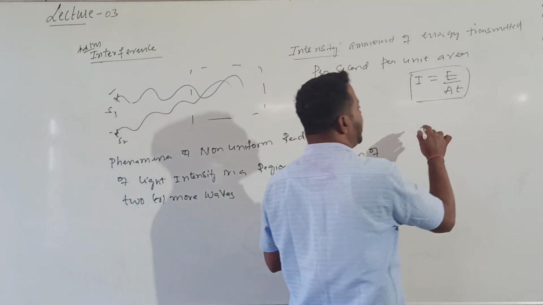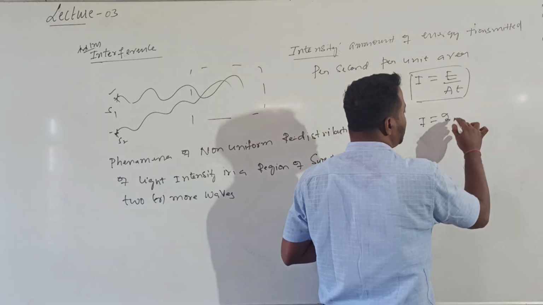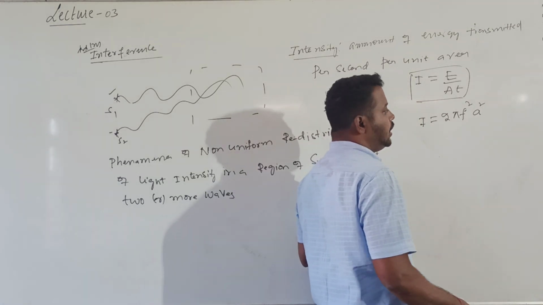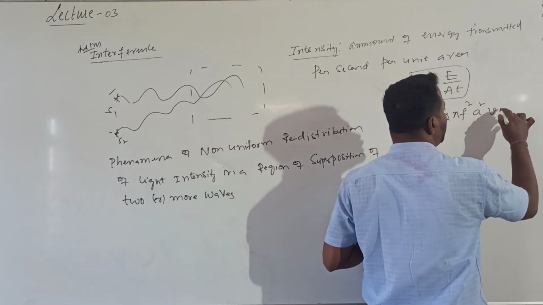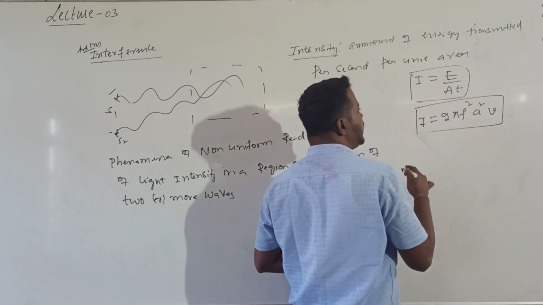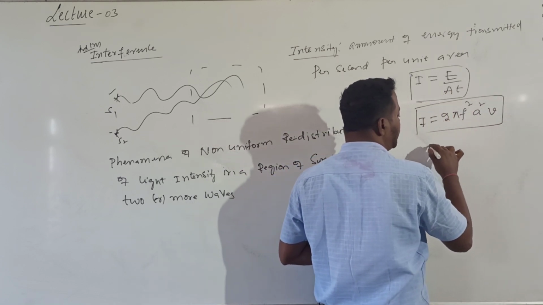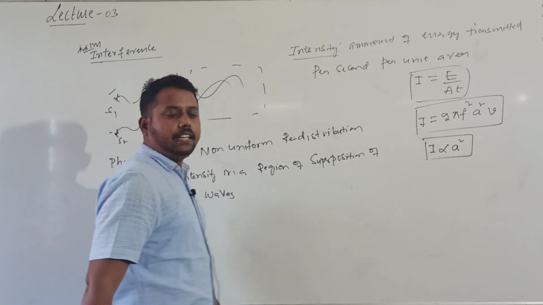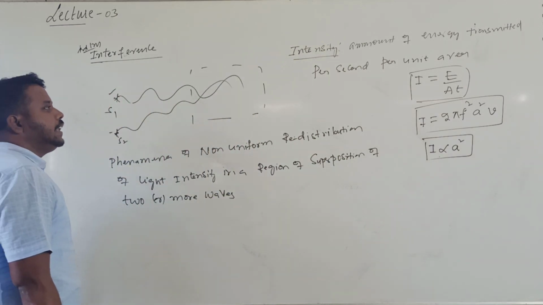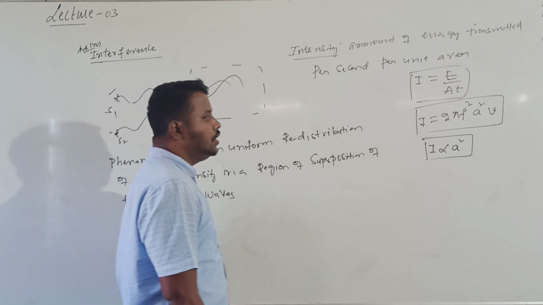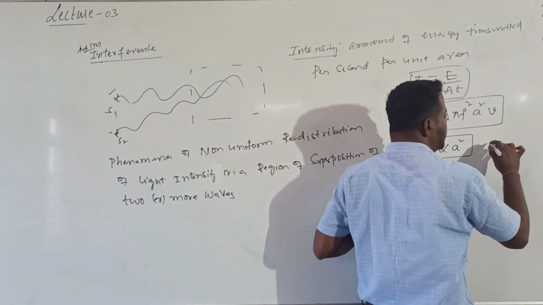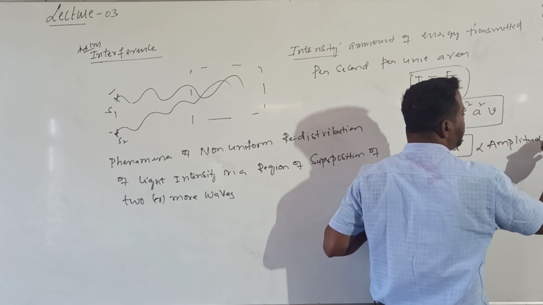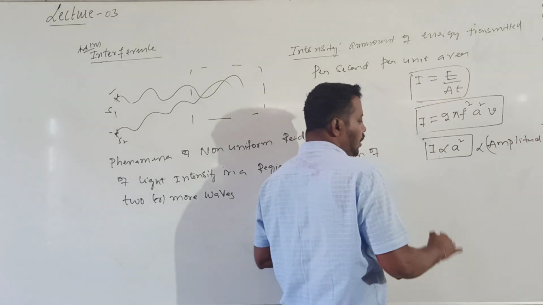We will get the intensity value I in the sound chapter, which is 2 pi squared f squared a squared into the formula times v. So this is the formula for intensity. Here a is the amplitude; intensity is directly proportional to the square of the amplitude. Intensity means how much energy is transmitted per second per unit area. So intensity is directly proportional to the square of the amplitude, where small a is called amplitude. What is amplitude?